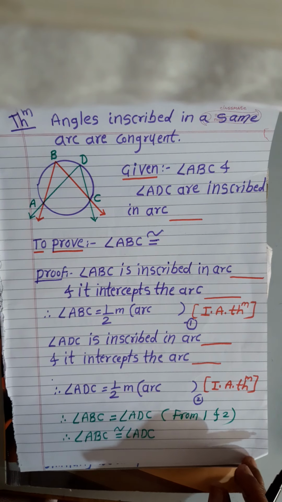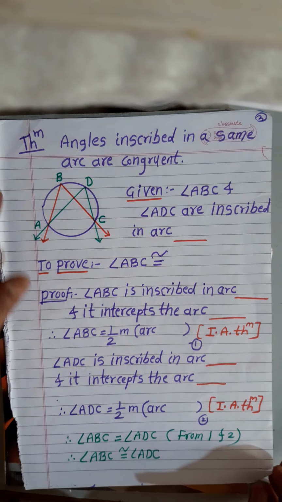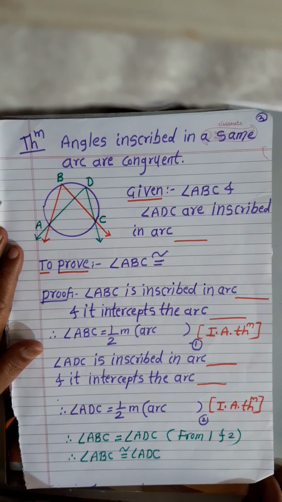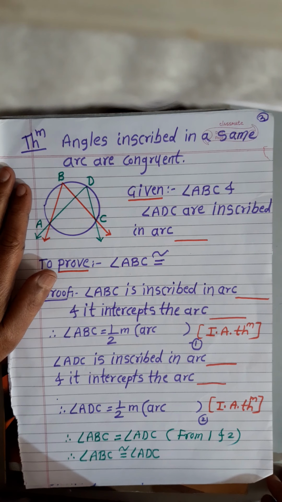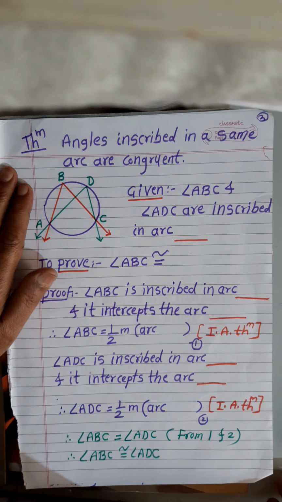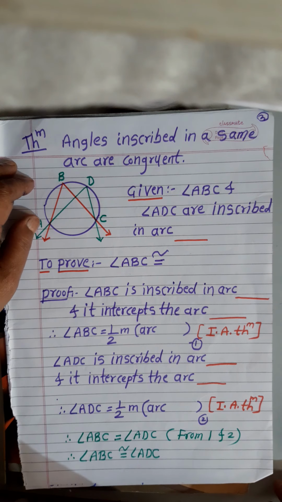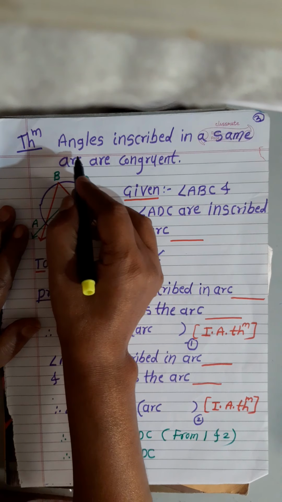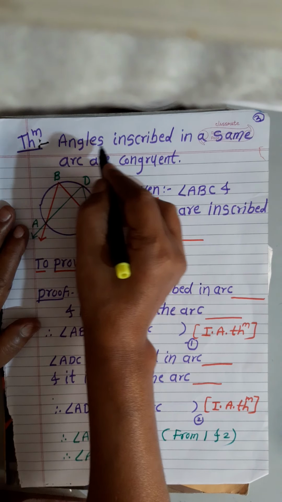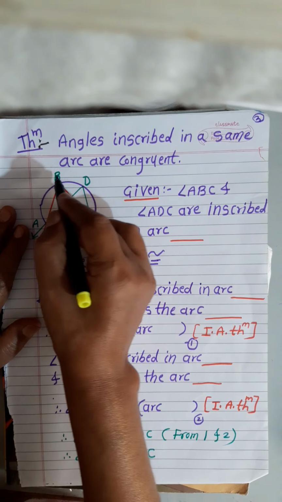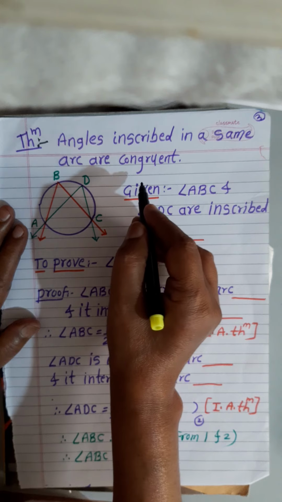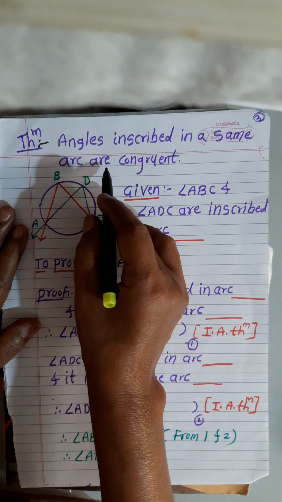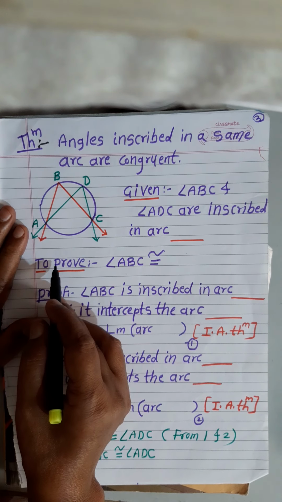Now, there are two corollaries of the inscribed angle theorem, and they can be asked in the exam. We can say it is a smaller theorem, but it can be asked in the exam. What is that? Angles inscribed in the same arc are congruent. We have to prove that angles inscribed in the same arc are congruent.